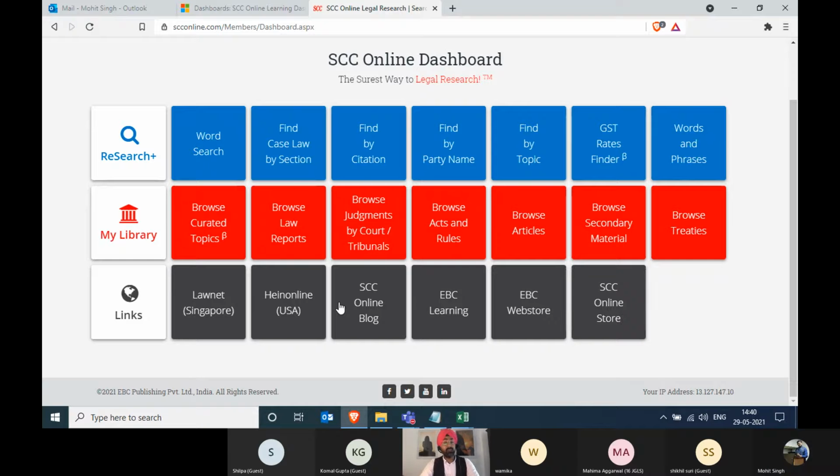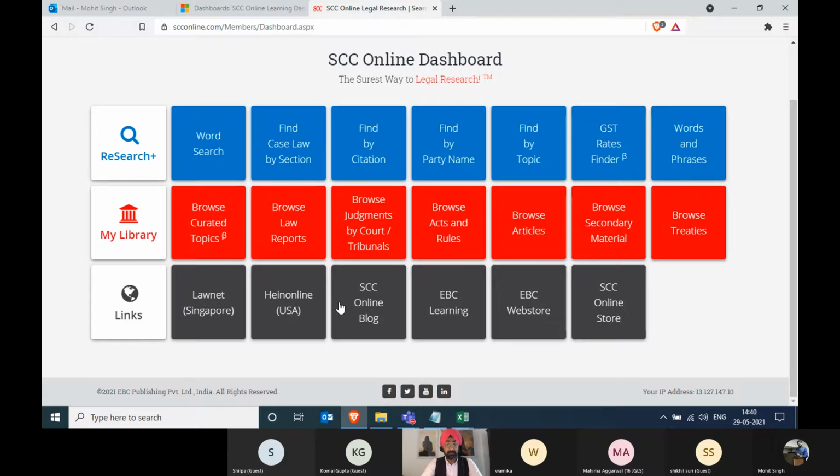However, sometimes we do not have clarity on what should be searched for, but we know which domain or which section of the information we should be referring to. So if that comes in, then your browse would be your best friend. Mohit, could you take us through the browse acts and rules?